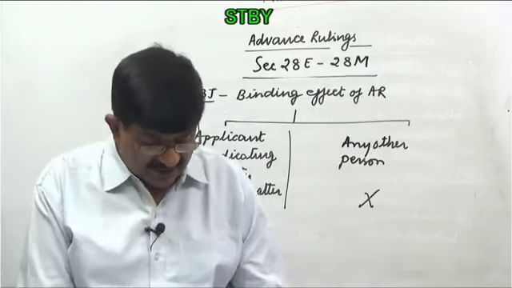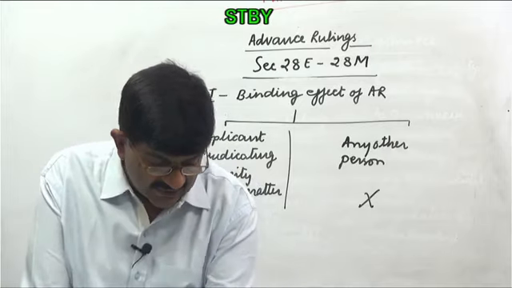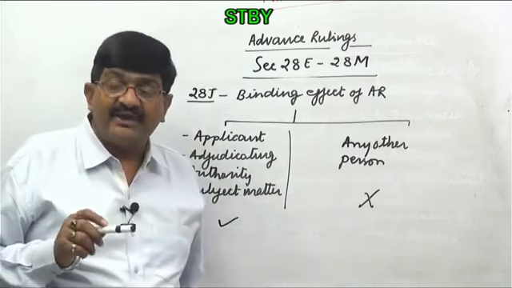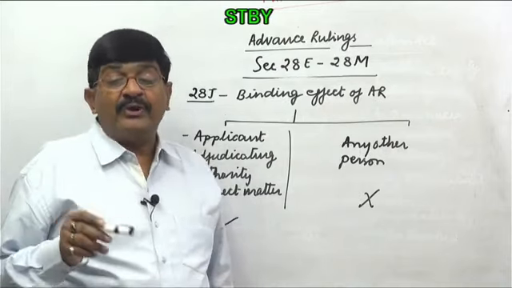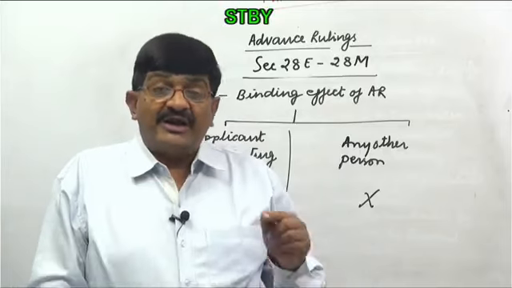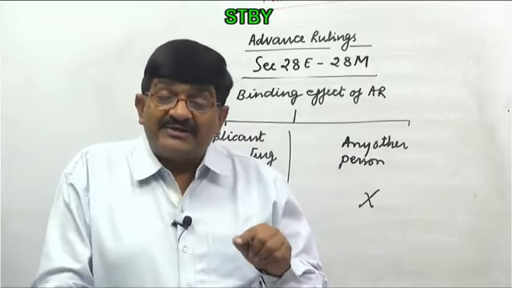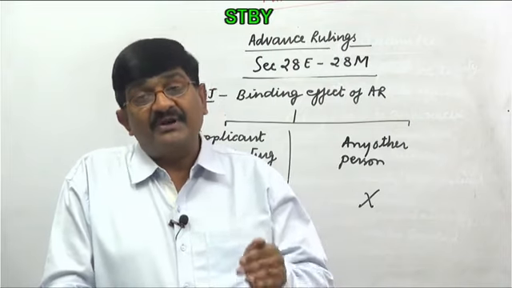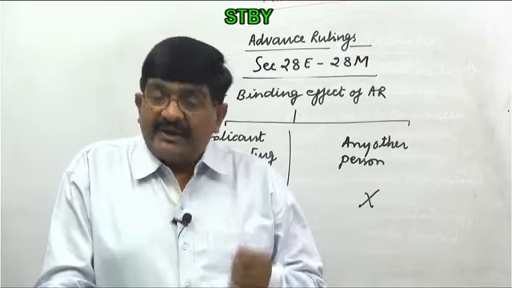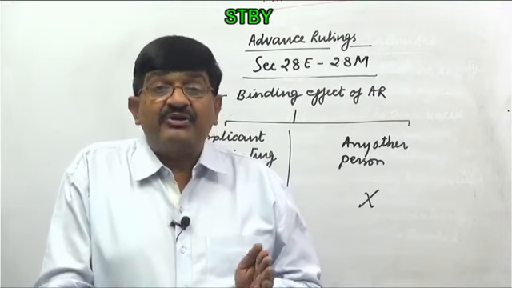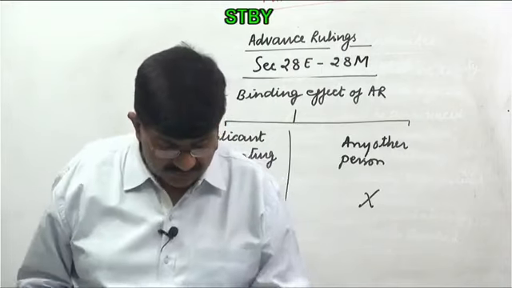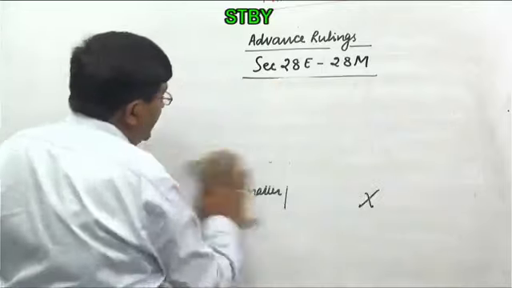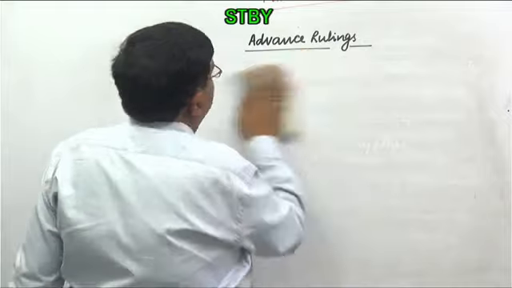And then section 28L, rather K. This is advance ruling to be void in certain cases. When? This simply says where advance ruling have been obtained by fraud. So either advance ruling authority gets to know by itself, or it is brought to the knowledge of advance ruling authority that advance ruling have been obtained by fraud or misrepresentation or suppression of fact. In that case, it can withdraw the advance ruling. So under section 28K, I will give you a different perspective.